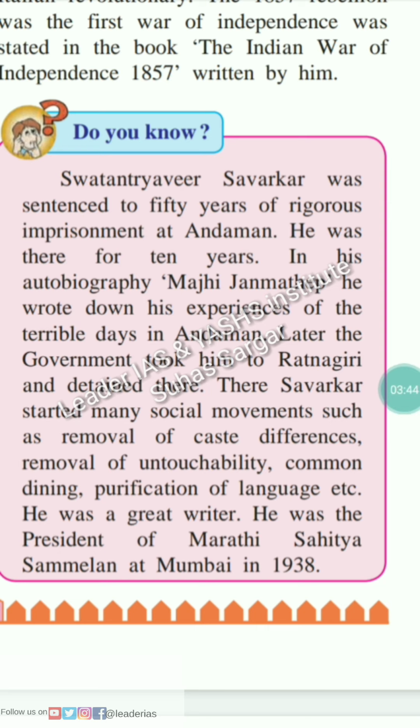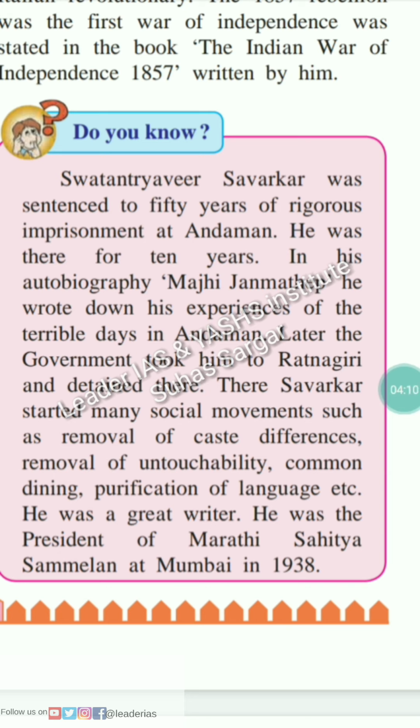Swatantraveer Vinayak Savarkar was sentenced to 50 years of rigorous imprisonment at Andaman. He was there for 10 years. In his autobiography, Majhi Janmathep, he wrote down his experiences of the terrible days in Andaman. Later, the government took him to Ratnagiri and detained him there.